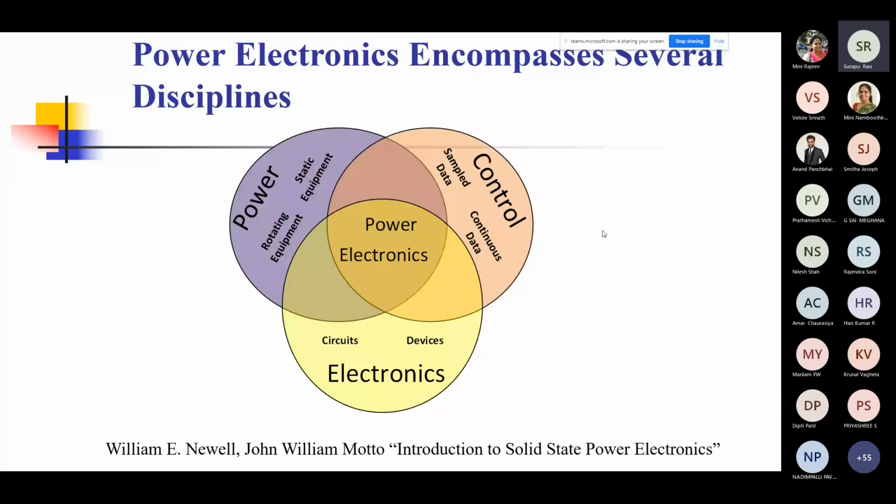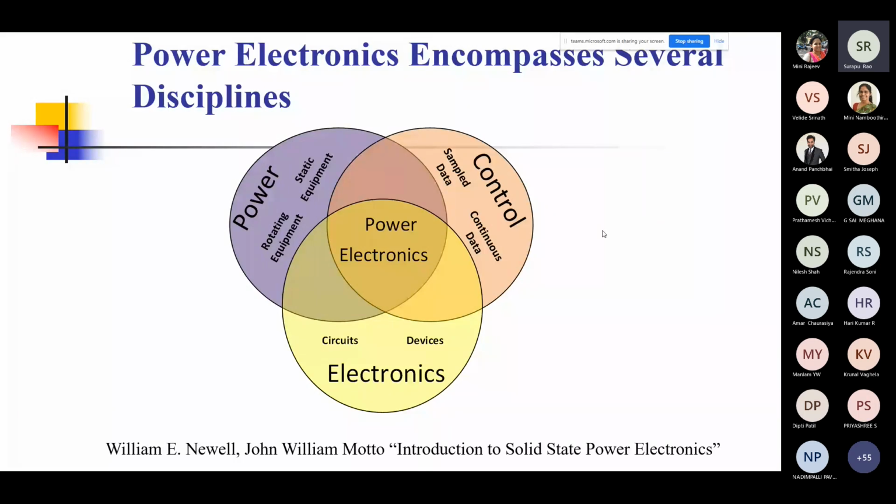So you can see that when you say power electronics, it encompasses power, where you have both the rotating equipment and the static equipment. You have control, a very major component, where you talk about both discrete time or sampled data systems, and continuous data systems.